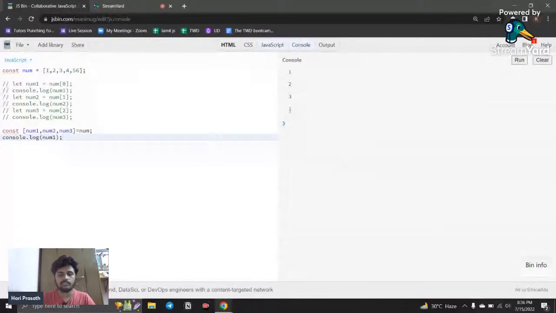If I run this here, you can see the value 1 is displayed. If I call num2, it gives the value of the second one. Okay, so it is an easy and modern way of destructuring in this. So this is what we have discussed yesterday, right?